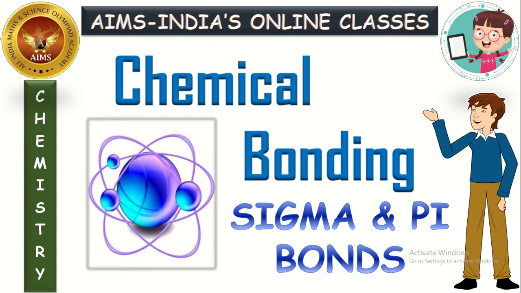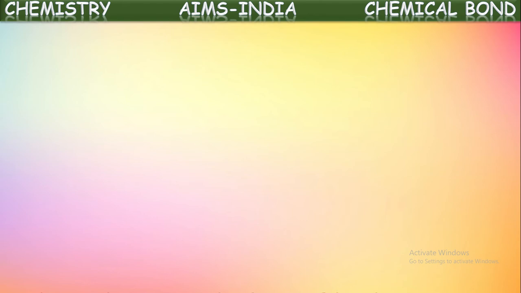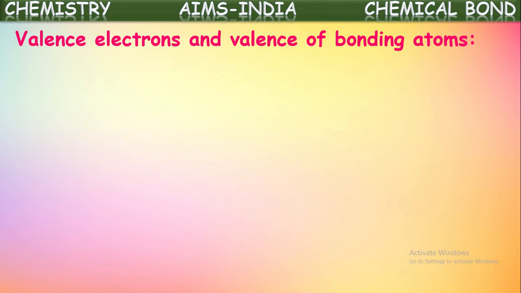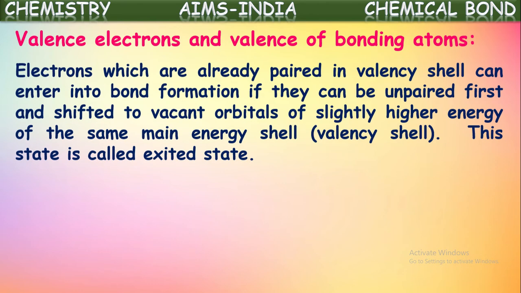Before talking about these two bondings, first let us see what is meant by valence electrons and valence of atoms. Electrons which are already paired in the valence shell can enter into bond formation if they can be unpaired first and shifted to vacant orbitals of slightly higher energy or the same energy level. This state is called the excited state.